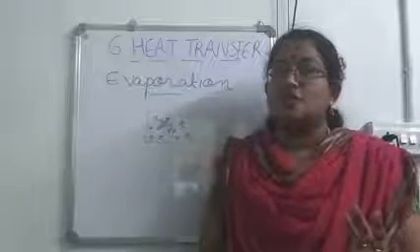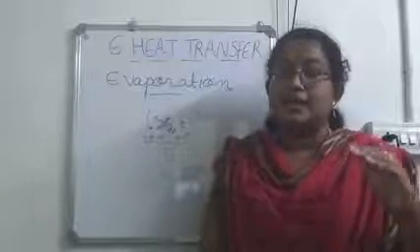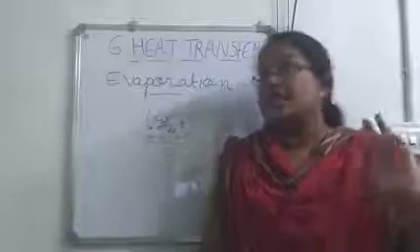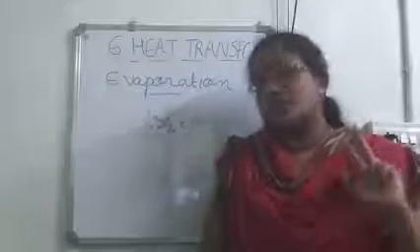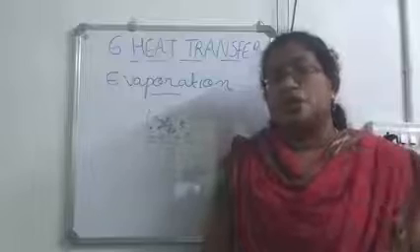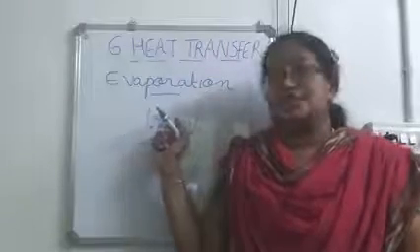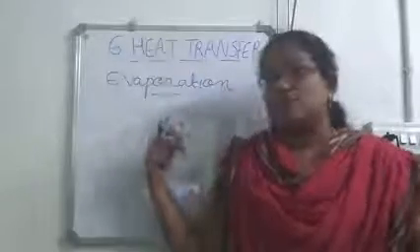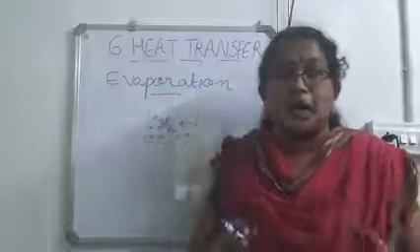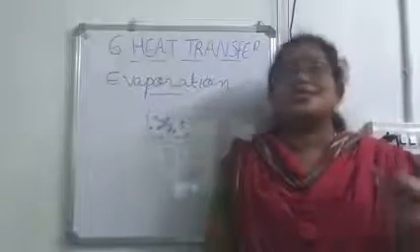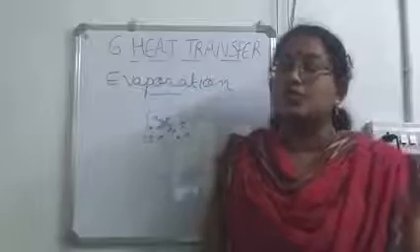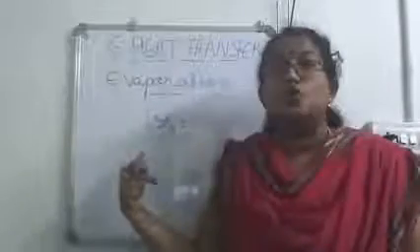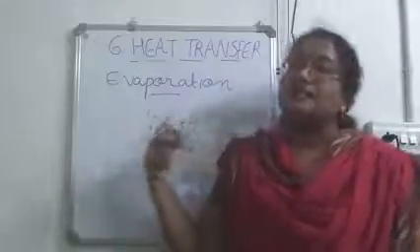Evaporation is the change of state from liquid to vapor at a temperature below the boiling point. Then it is a surface phenomenon. The molecules which get more energy will come to the surface. Then it is having more energy to break the bonds, that is, the force of attraction from other molecules, and it escapes out. Then evaporation always produces a cooling effect. When these molecules move out, the average temperature of the other molecules decreases, and thereby a cooling effect is produced. Okay, so is it clear?